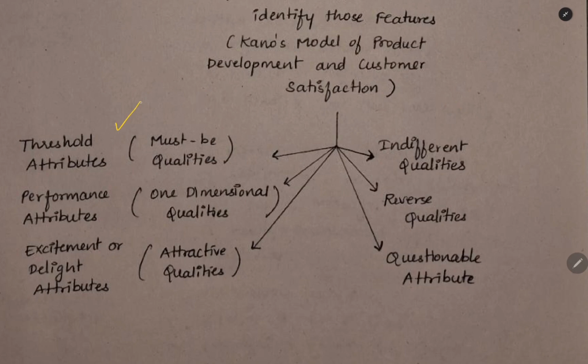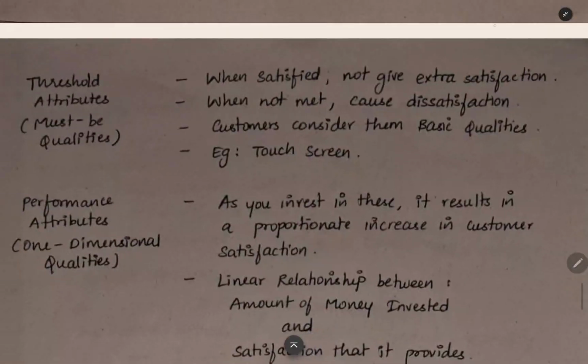First thing is threshold attributes. You can call them must-be qualities. When you are selling a product, these are the minimum qualities that the product should have. When you satisfy them, the customer will not think it is a big deal because it is a basic quality. They will not give that much extra satisfaction at all. But when you are not satisfying this basic quality itself, it will create hate in the customer. The customer will hate your brand. It will cause dissatisfaction for the customer. The customer will consider this as a basic quality. For example, a touchscreen for a smartphone is very, very important. It is a basic quality. Since the company is giving a touchscreen, you will not get extra satisfaction at all.